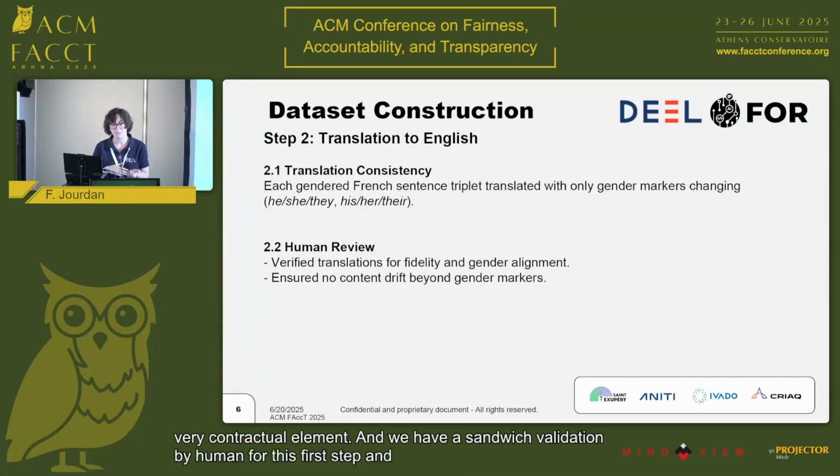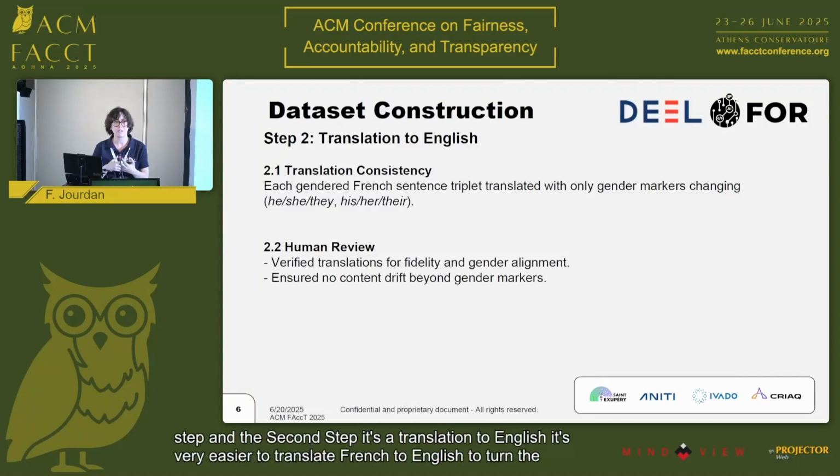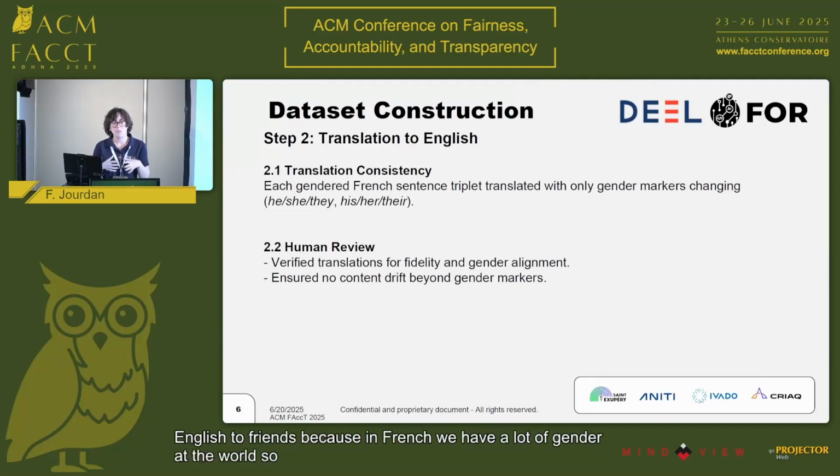And the second step is the translation to English. It's much easier to translate French to English than English to French, because in French we have a lot of gendered words. So it's easy to understand. For example, chirurgienne is translated to surgeon, and chirurgien is translated to surgeon also. After we translate with GPT, we have a second human review of all the sentences in English to verify we have a good structure that is preserved across the gender variants.